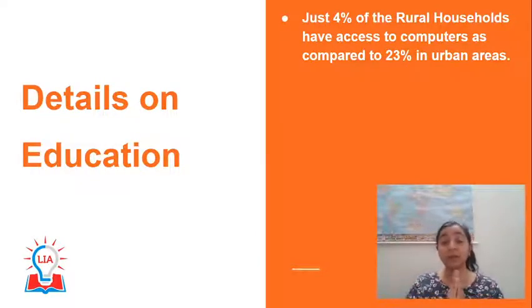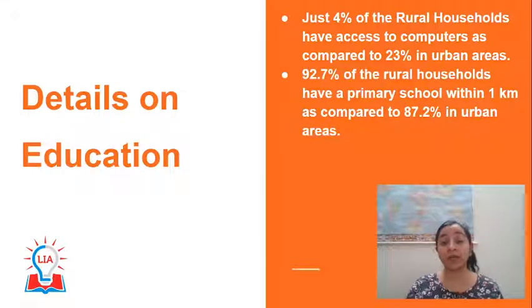So now you have to understand that infrastructure, a computer, is very basic infrastructure for which you can use the online medium of education. And here we can see the rural urban divide in terms of digital access of infrastructure. So this is one point this survey highlights.